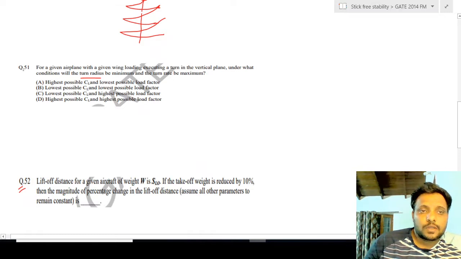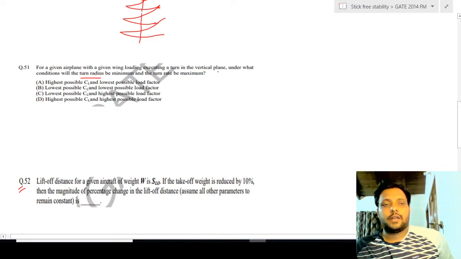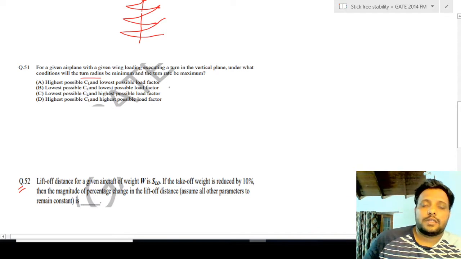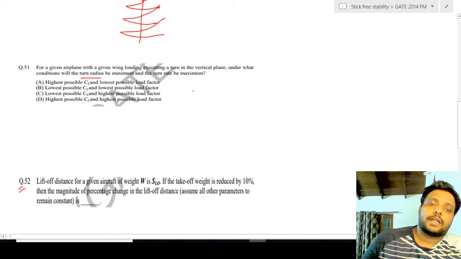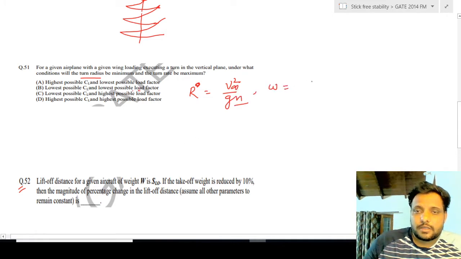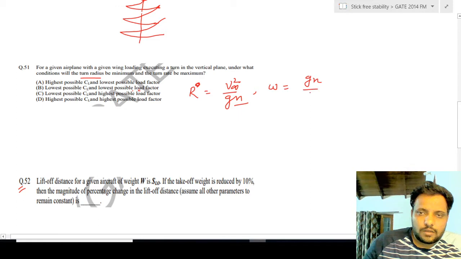Then question number 51. For a given airplane with a given wing loading, executing a turn in the vertical plane, under what conditions will the turn radius be minimum and turn rate be maximum? So we know that the turn radius formula is R equals V square upon Gn, whereas the turn rate of the airplane is given by Gn by V infinity.